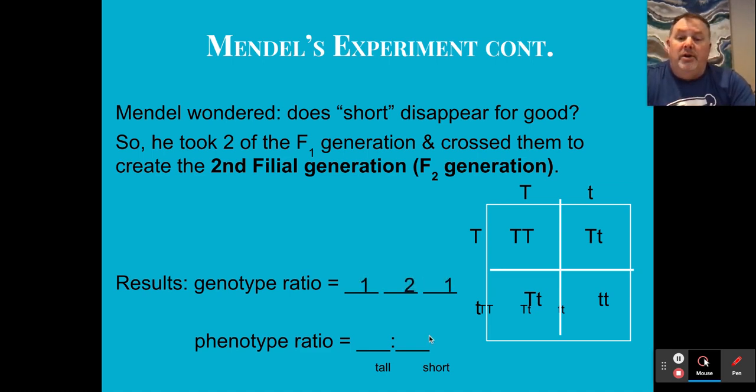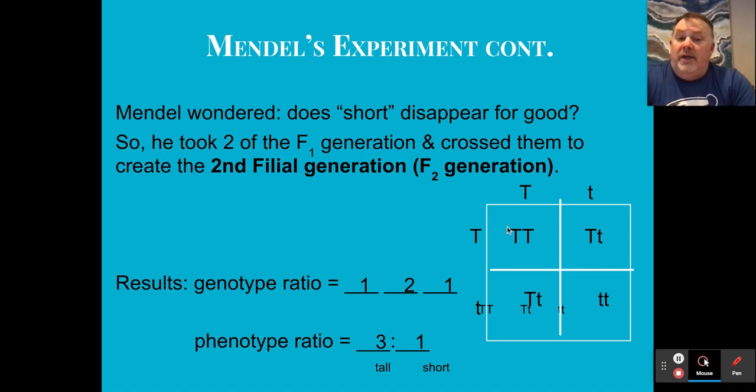And what you'll notice here is the one indicates the dominant condition where you had big T, big T. And then the two represents big T, little t, which we had two of those. And then the one would be the little t. And again, I apologize if some numbers or material got crunched in here. So that's my genotypic ratio.